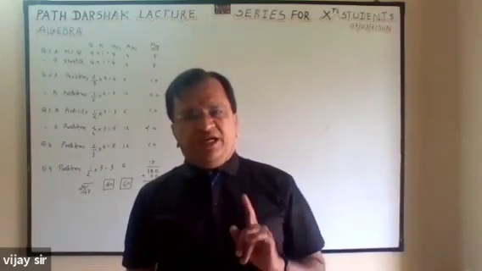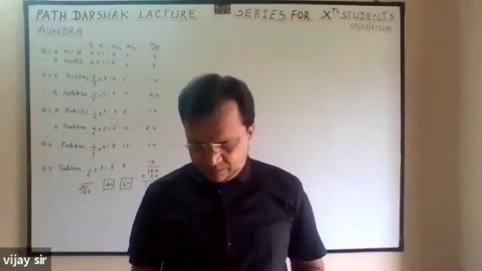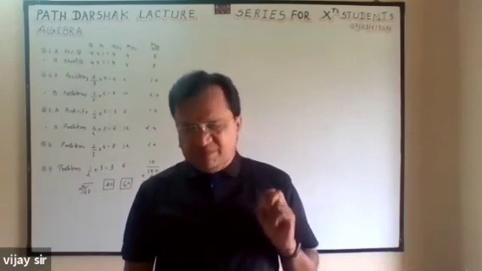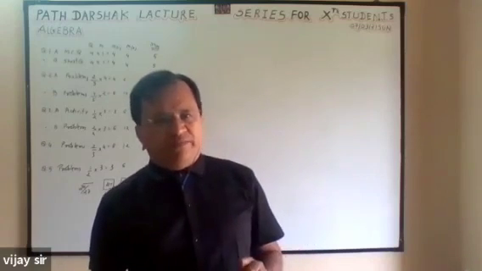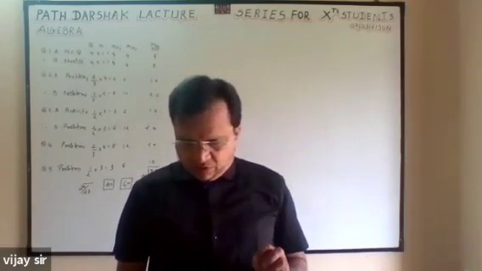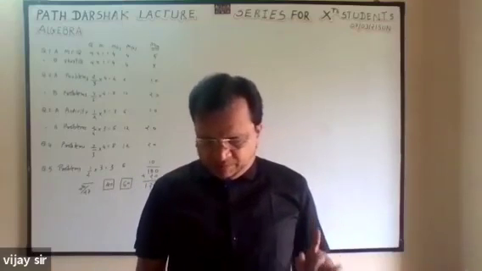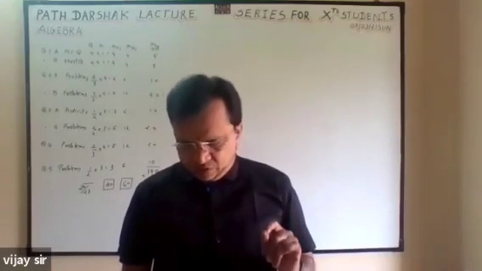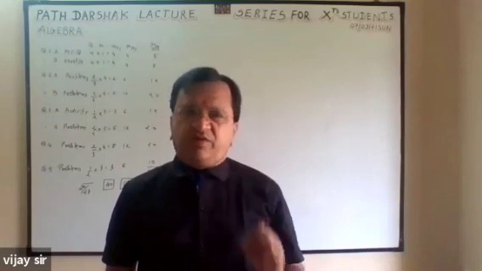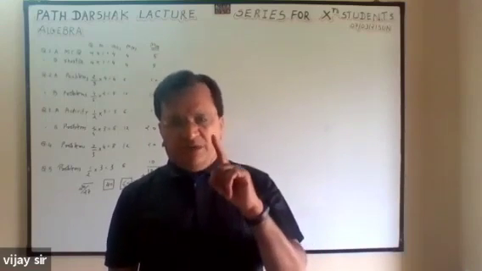Page number 17, 18, totally deducted. Page number 19, 1.4, that is a word problem. All examples are deducted. Problem set 1, question number 6, deducted. That is related to chapter number 1.